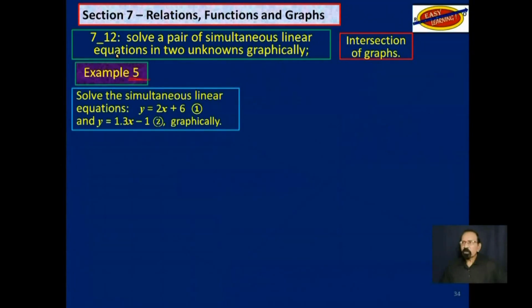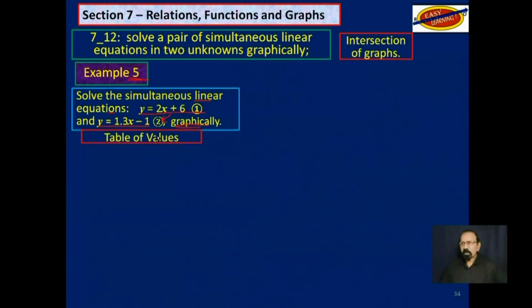Example 5. Solve the simultaneous linear equations. y is equal to 2x plus 6, we will call that equation 1, and y is equal to 1.3x minus 1. We will call that equation 2. We will have to solve it graphically.